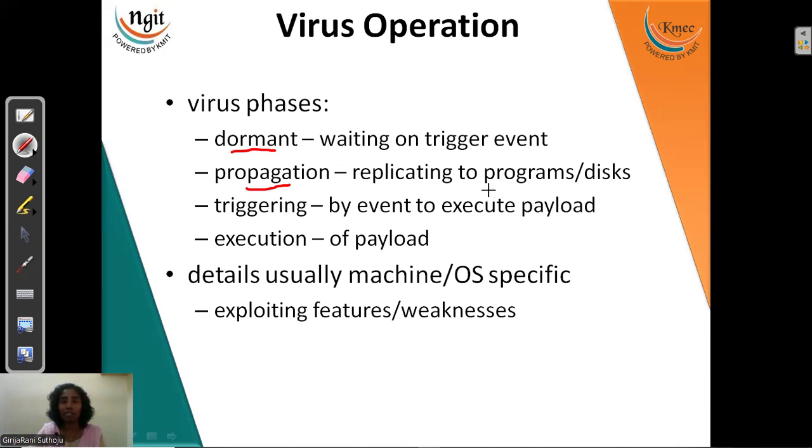At the same time, it will be available in the disk, and also in the pen drive. Then when it reaches a particular target, it starts attacking our system and starts downloading its payload. Payload means whatever content it has in it will be downloaded into the system. So once the payload has been delivered, the execution of the virus is done properly. From there, the system gets weaknesses and gets damaged and contaminated slowly, and the system needs to be formatted for sure to remove that virus.